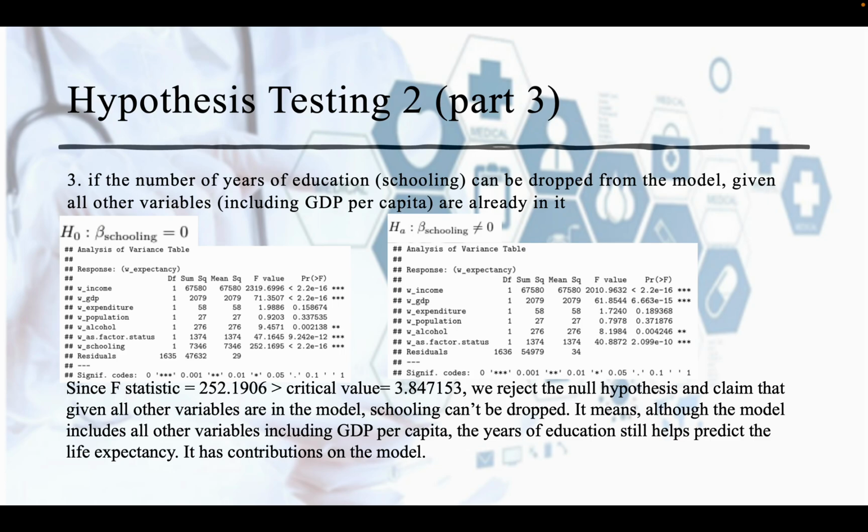Since the F statistic is 252, much larger than the critical value 3.84, we reject the null hypothesis and claim that, given all other variables are in the model, schooling cannot be dropped. It means although the model includes other variables, including GDP per capita, the years of education still helps predict life expectancy. It has contribution on the model.